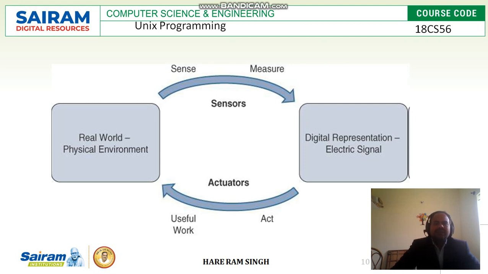We can understand how sensors and actuators complement each other with this diagram. Here the sensor senses some parameter from the real world or physical environment, measures it, and gives it to some object as a digital representation or electrical signal. This signal is received by the actuator, and it does some useful work in the real or physical environment.